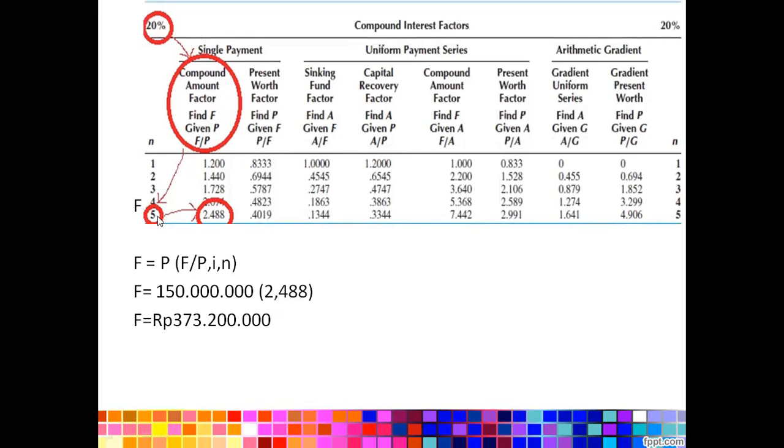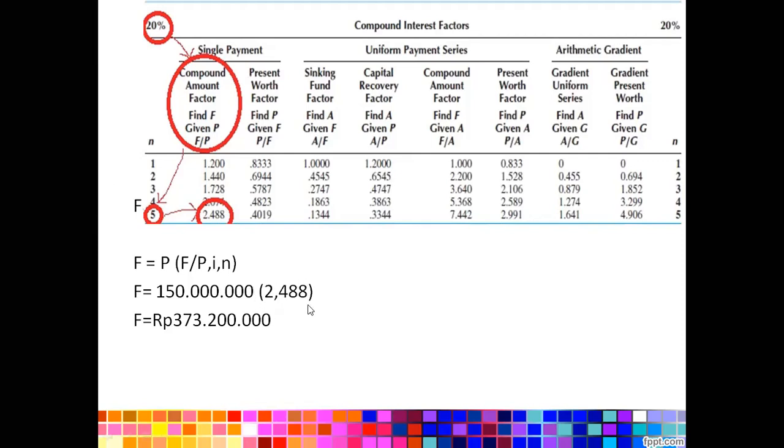Since the investment takes 5 years, just find the row for 5 and then move to the right position, which is 2.488. 2.488 represents the compound interest factor for a single payment, and just fill the bracket.